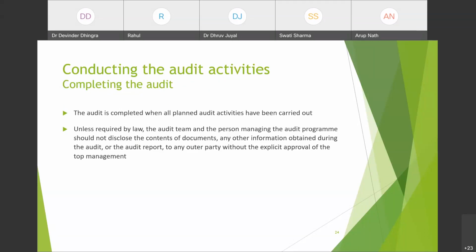Unless required by law, the audit team and person managing the audit program should not disclose the content of documents and any other information obtained during the audit or the audit report to any outer party without the explicit approval of the top management. This is the same confidentiality that we discussed earlier. So any documents related to this shall not be disclosed to outer parties.